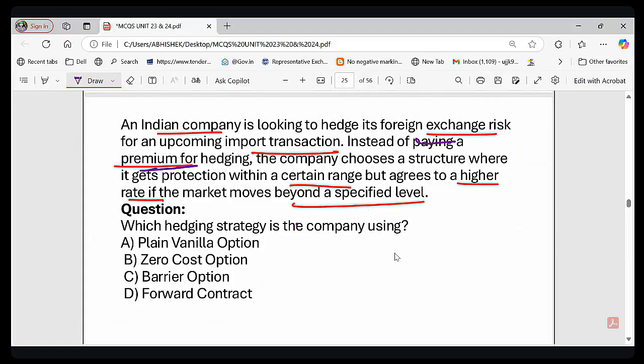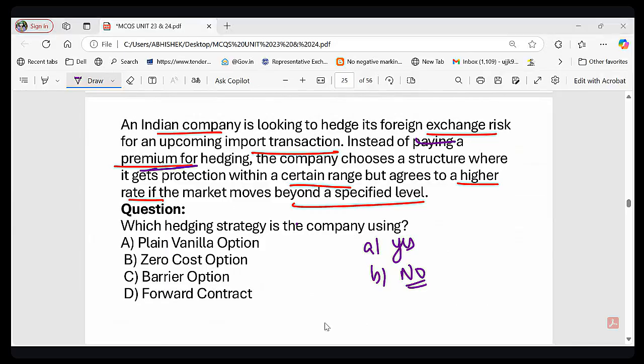Would you prefer a free insurance policy if it comes with a condition? Option A, yes, free is always good, and option B, no, I don't like a condition. What do you think? Basically the same thing is happening with this particular company.